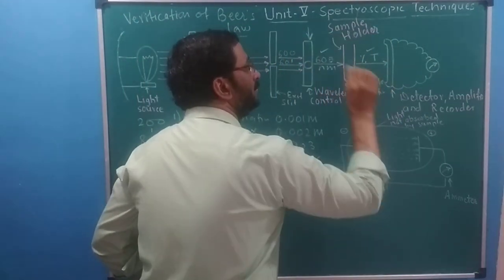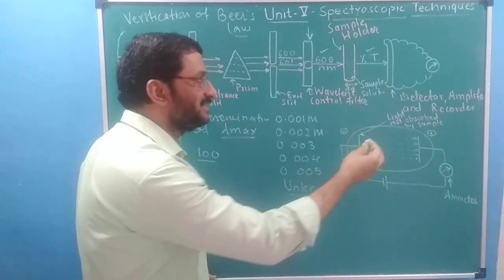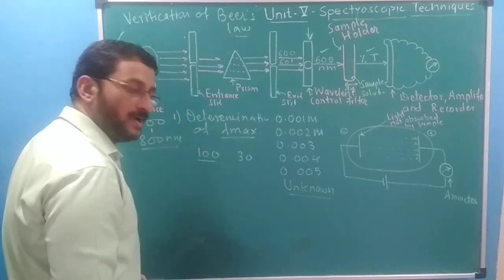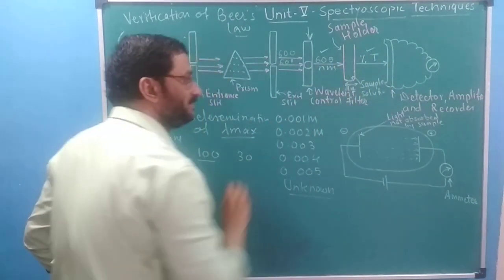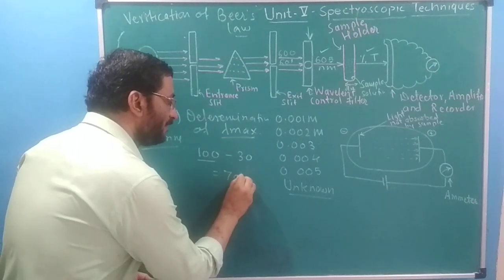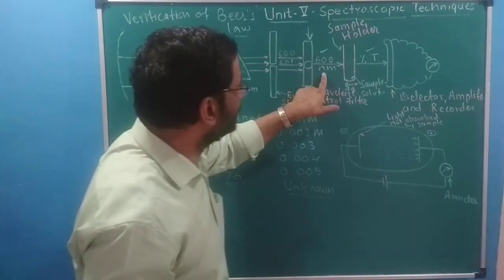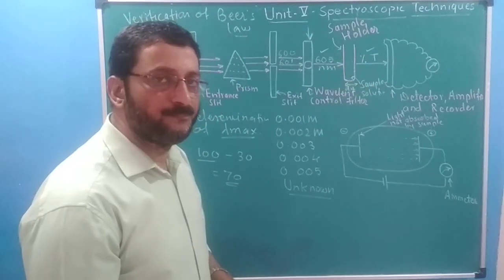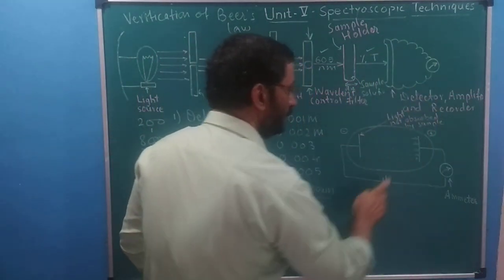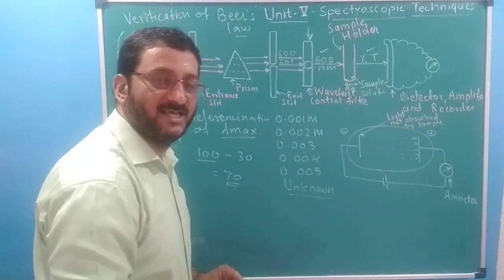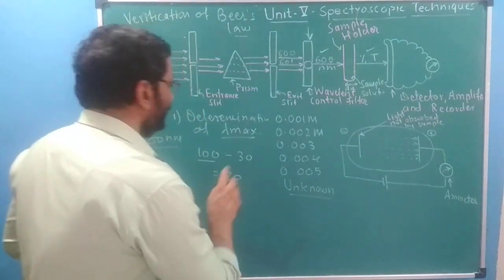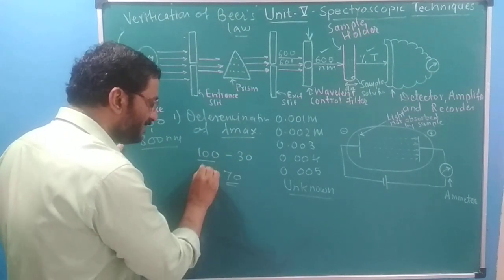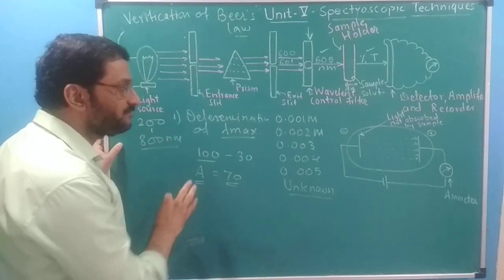This is known to us. This recorder and detector amplify the signal and will record this. Suppose 30 photons are not absorbed. Of the 100 you have passed, 30 will be recorded by the instrument. So 100 minus 30, which is 70, will be the absorbance. Those 30 not absorbed will be recorded by the photocell we are using for detection, or photoelectric cell. The instrument will do the difference, how much we have passed and how much is not absorbed. This difference is called absorbance. This we want to record.